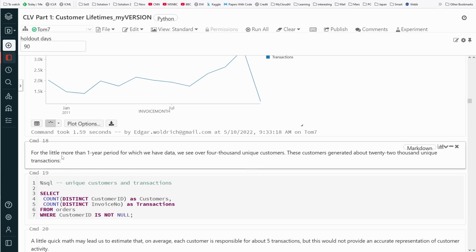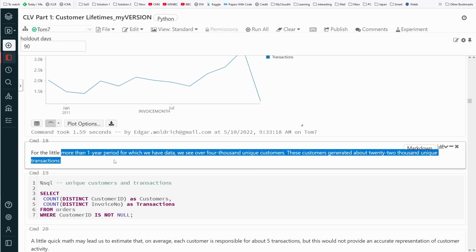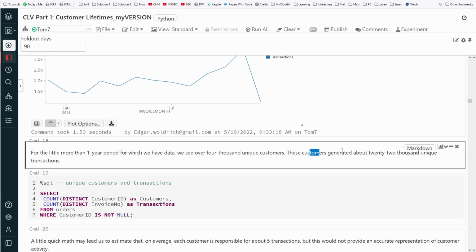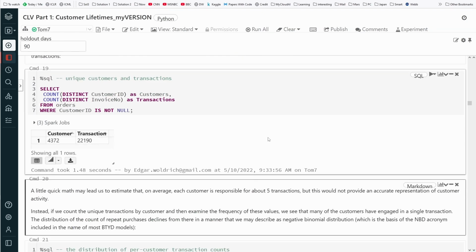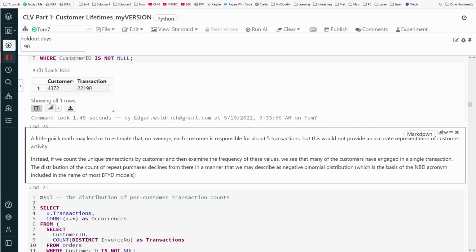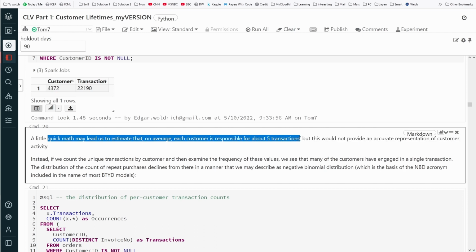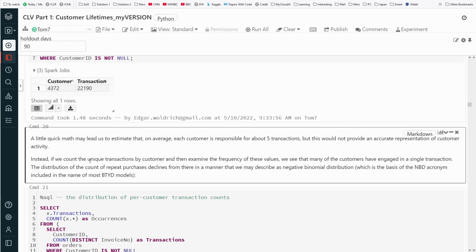So for a little more than a one year period, we have the data for 4,000 unique customers, and these customers generated about 22,000 unique transactions. Yes, 4,372 customers and 22,190 transactions. Great. A little quick math may lead us to estimate that on average each customer is responsible for 5 transactions. Instead, we count the unique transactions by customer and then examine the frequency of these values.